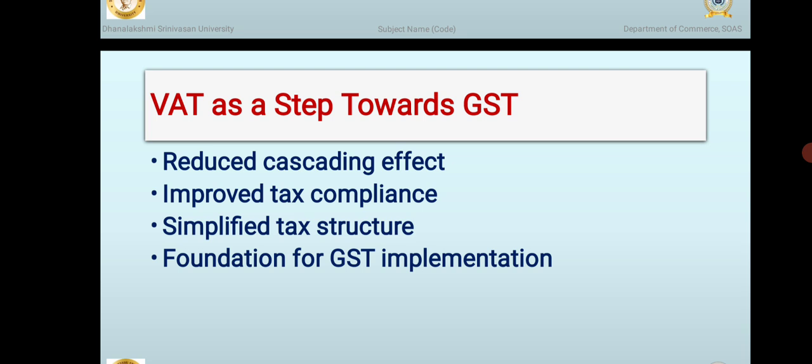Second, VAT improved tax compliance. VAT required businesses to maintain proper invoices and records to claim input tax credit. This created transparency and encouraged businesses to follow tax rules. Next, VAT simplified the tax structure. It replaced multiple indirect taxes like sales tax, turnover tax, and excise at the state level. Tax calculation became easier and more systematic, preparing the way for a unified tax system.